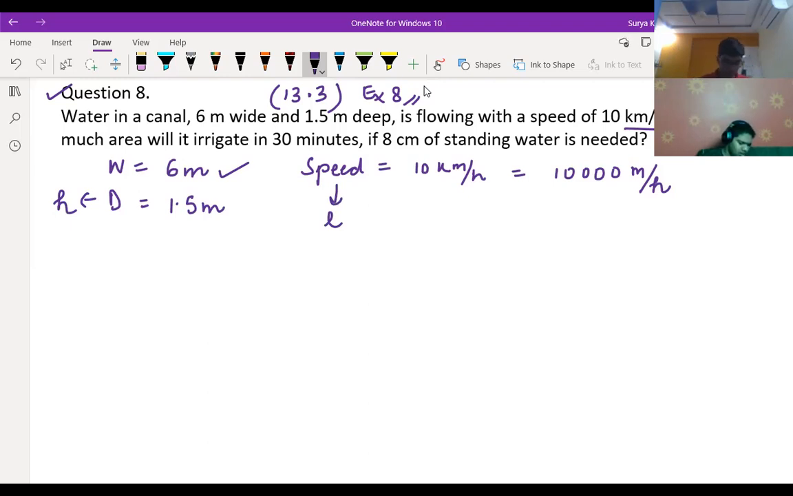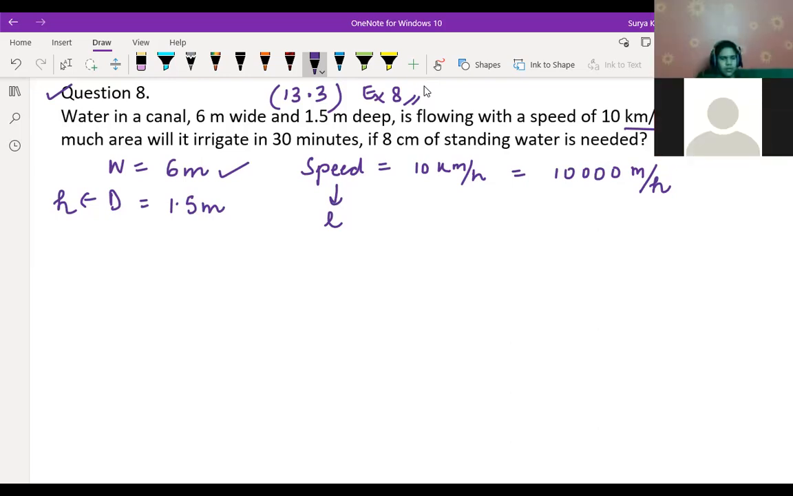Sir, this is in hours, right? Hence, in 30 minutes, it will cover 5,000 meters. If it covers 10 kilometers in 1 hour, it will cover 5,000 meters in half an hour. Yes. Okay. So here the length becomes 5,000 meters, as it is given there, it is 30 minutes. And it needs 8 cm of standing water.